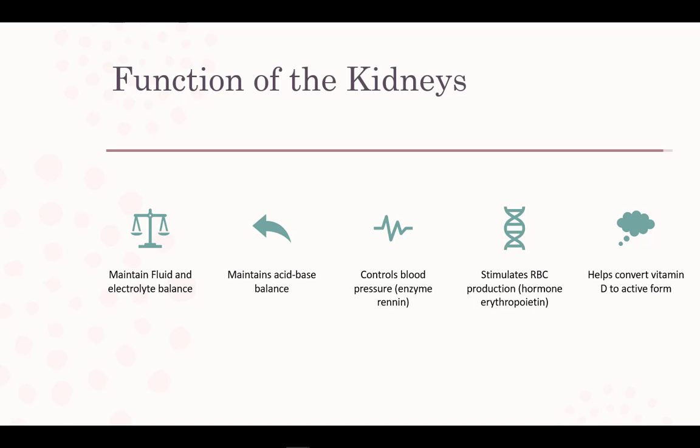The kidneys have numerous functions. In addition to eliminating waste products such as urea, uric acid, toxins, and other metabolic end products, the kidneys regulate fluid, electrolyte, and acid-base balance. The kidneys also regulate blood pressure and activate vitamin D metabolism, which is needed for healthy bones. The kidneys also make erythropoietin, a hormone needed to make red blood cells.